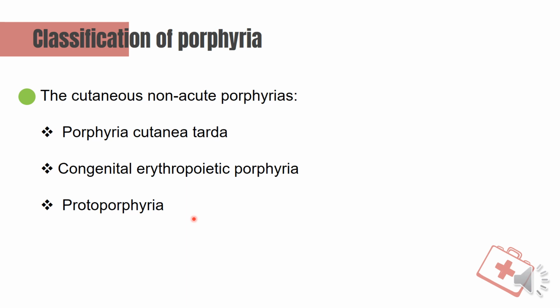However, there is another classification, based on the major site where the enzyme deficiency is manifested. It's classified into either erythropoietic or hepatic. These two types, congenital erythropoietic porphyria and protoporphyria, are called erythropoietic porphyrias because the enzyme deficiency occurs in the erythropoietic cells of the bone marrow. While the rest of the porphyrias, the other four, including porphyria cutanea tarda, are called hepatic porphyrias because the enzyme deficiency occurs in the liver.